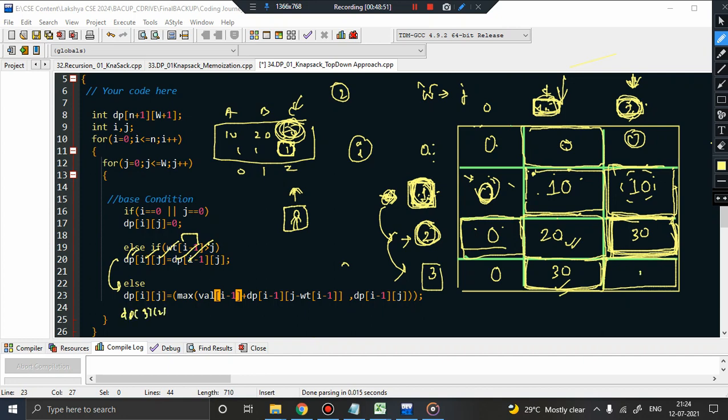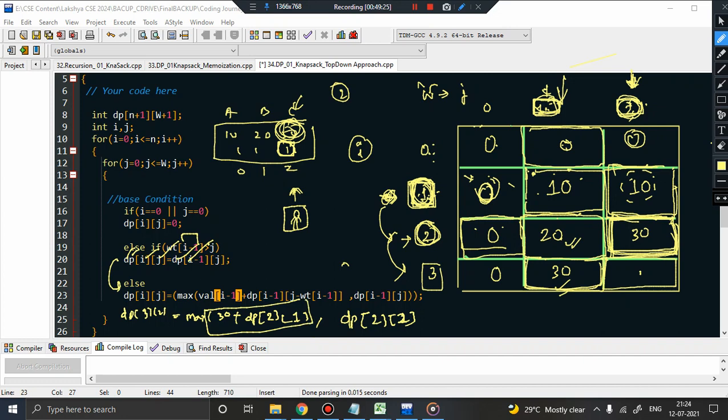This is 3 comma 2, equal to maximum of value of I, which is 3, 3 minus 1 is 2. So value of 2 is basically 30 plus dp of 3 minus 1, which is 2, because I is 3, and what is j here? I am pointing to this column. J is 2. 2 minus weight of the current item, 1, so 2 minus 1 is 1. Comma dp of I minus 1 again, 3 minus 1 is 2, and j is, sorry, 2. So I hope I'm not making any mistake. It's fine. Yeah, great.